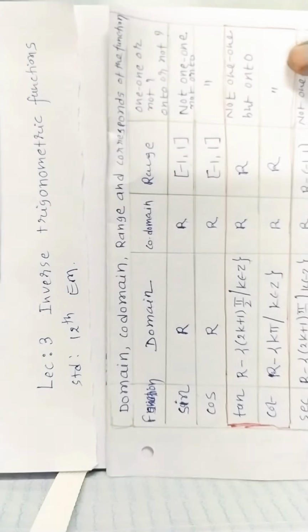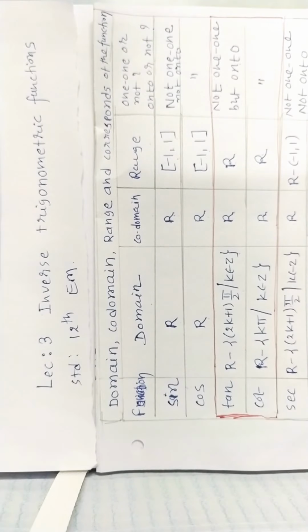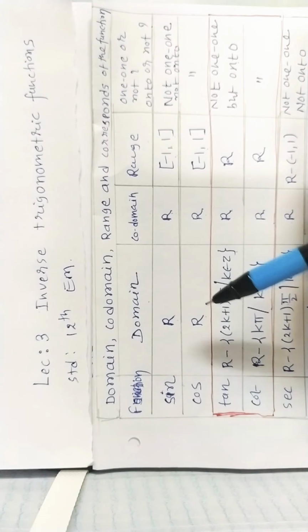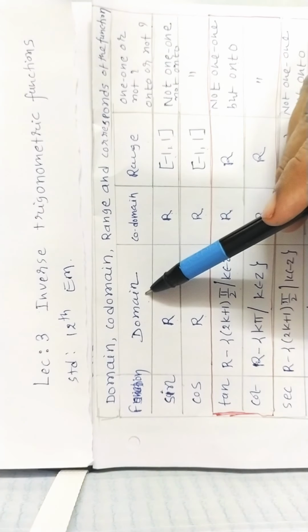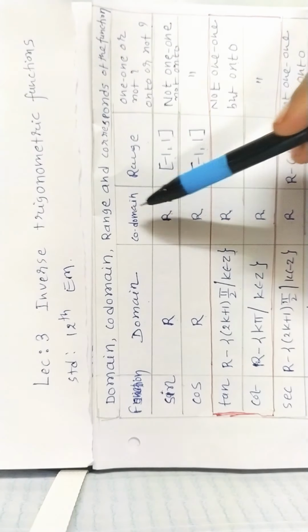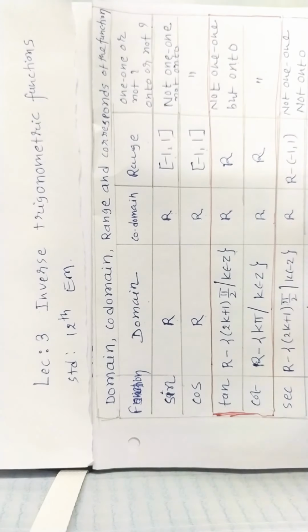Basically, what are the domains and codomains of trigonometric functions? Do you remember? Yes, you can see this table: domain, codomain, range and correspondence of the function. What is the nature of the function? Function: sine, cos, tan, cot, sec and cosec. The domain of sine function is R, the codomain is R, range is -1 to +1, and the nature of the function is not 1-1, not onto.